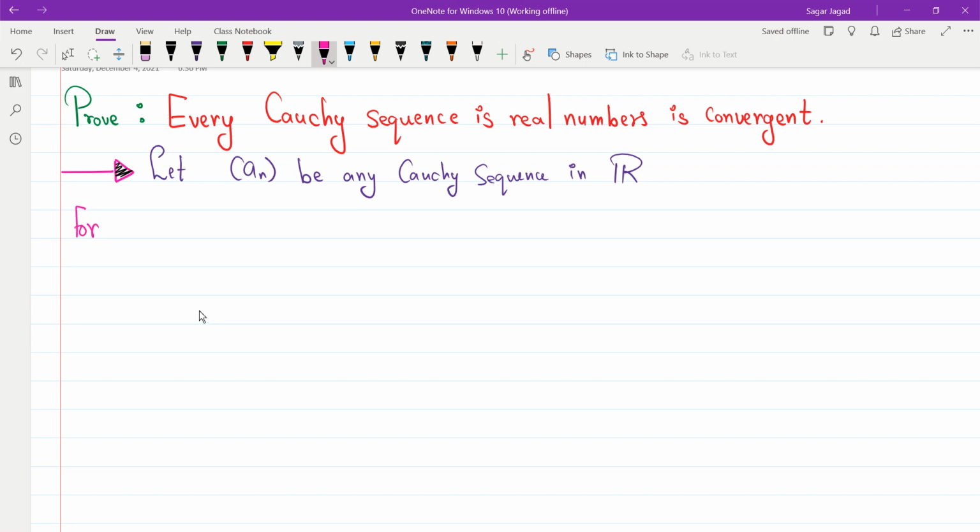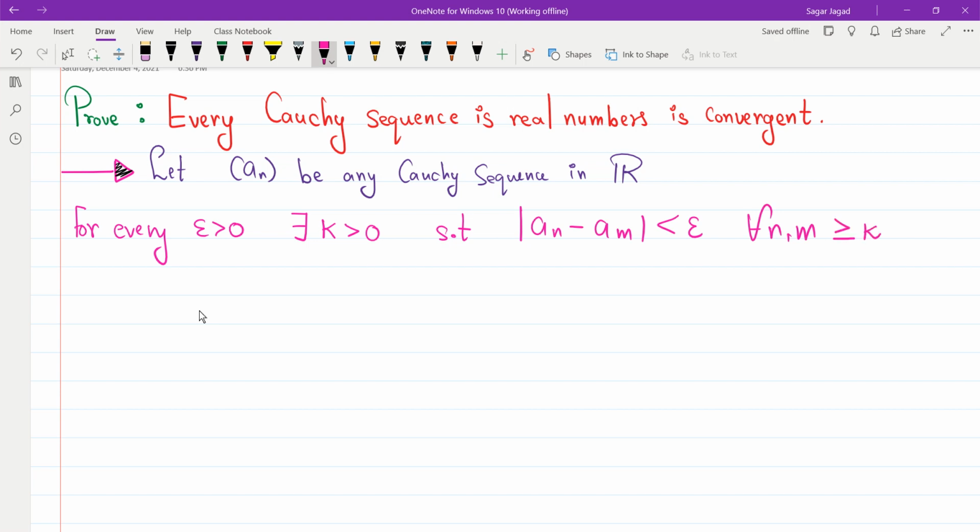That means for every epsilon greater than 0, there will exist a natural number k such that the mod of a_n minus a_m will be less than epsilon for all n, m greater than or equal to k. Right? So this is by the definition of a Cauchy sequence. I want to prove this is convergent.